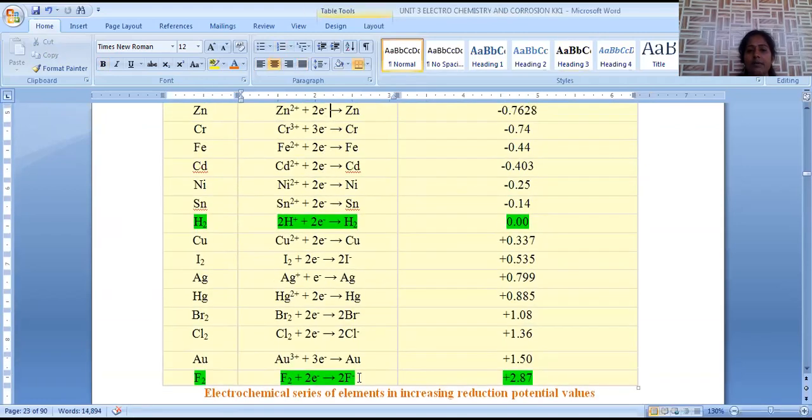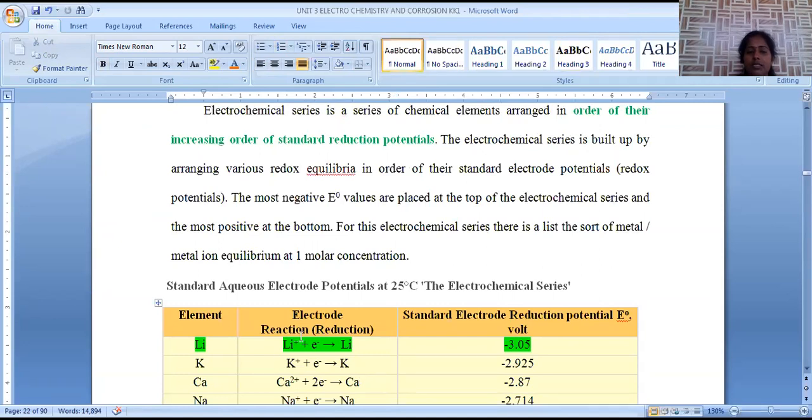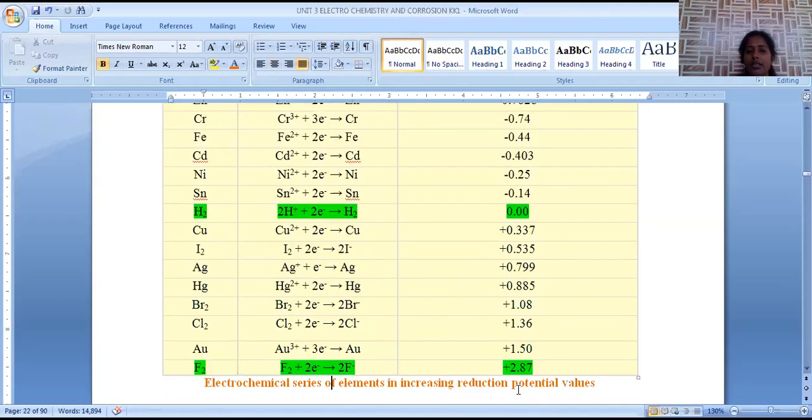The electrochemical series is very simple: it is the tabular representation of standard electrode potentials in the order of increasing reduction potential values. As we are descending down, reduction potential values gradually increase. The metals lying in the topmost position are anodic in nature. As we are moving down, cathodic nature gradually increases. Here, hydrogen is a barrier line between anodic and cathodic metals, whose electrode potential was arbitrarily fixed as 0.